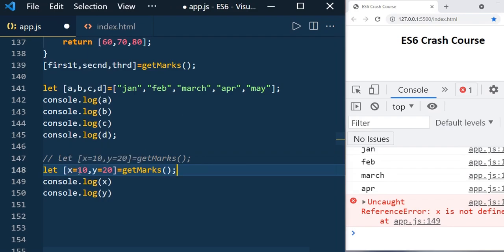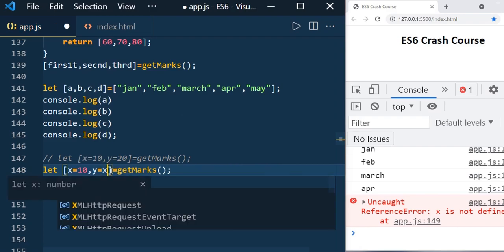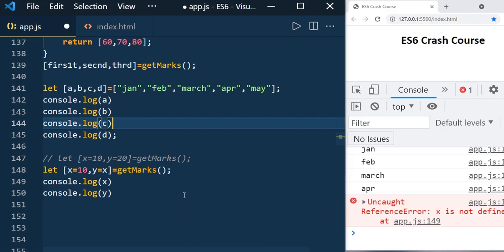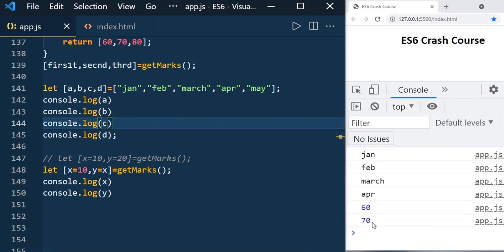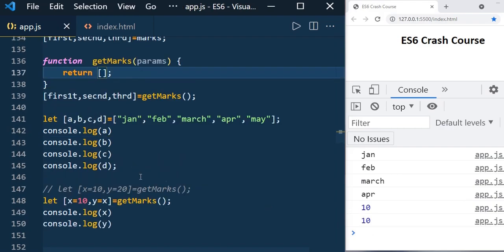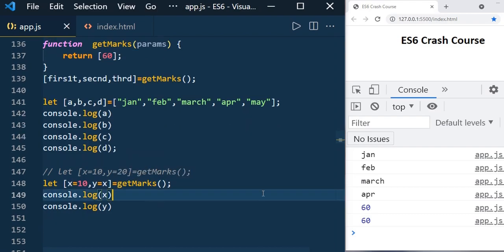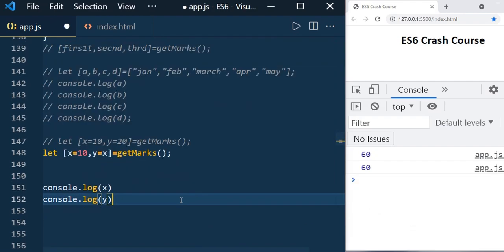Not just like this, you can even assign the default value of one variable to another variable. Like here, x equal to 10. If you want to assign x's default value to y also, you can assign that. Let's say y equal to x. Now if you just pass empty values, you can see 10 and 10. But if you pass some values, then these default values will be overwritten. When you pass only a single value, 60, here we assigned y equal to x, so the result will be 60 and 60. So this is about array destructuring.